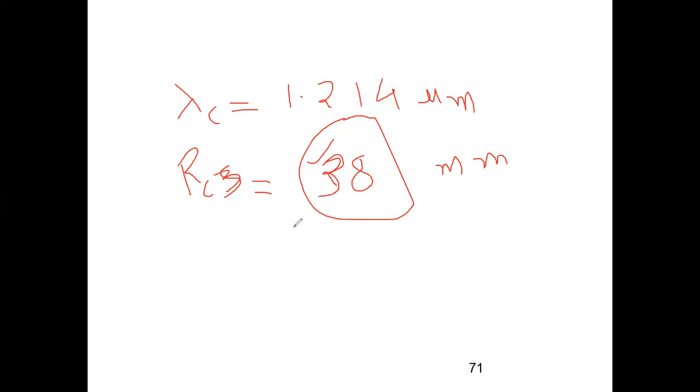Ma'am, in the formula, lambda c is dividing only by 0.996 lambda, right?